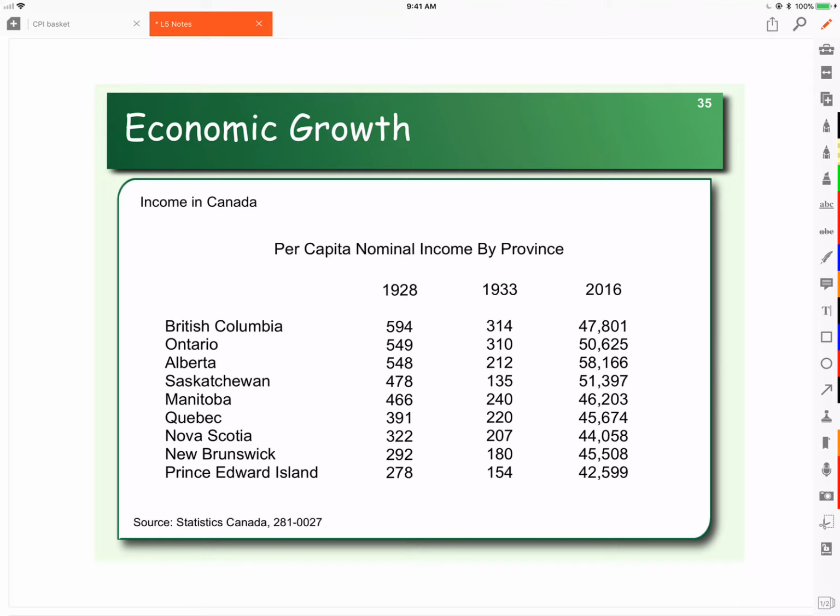The question is, is that increase in income just inflation, or has the typical Albertan's buying power, that is what they can get for their money, increased? Are workers more productive than they were back in 1928, so there's more value added? Well, to look at that, we have to take into consideration the amount of inflation.